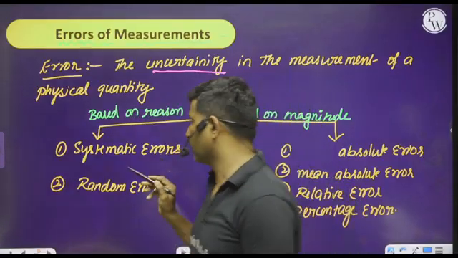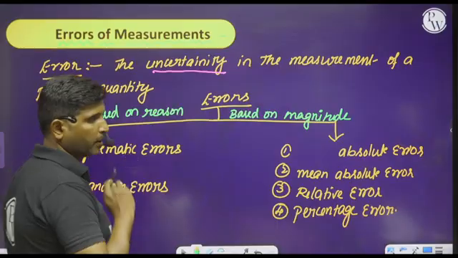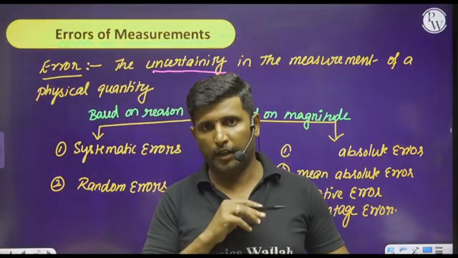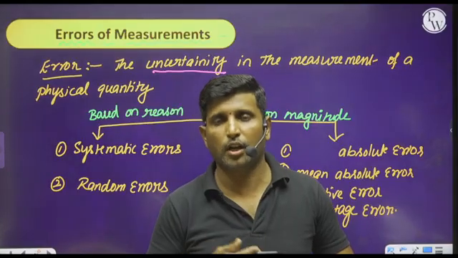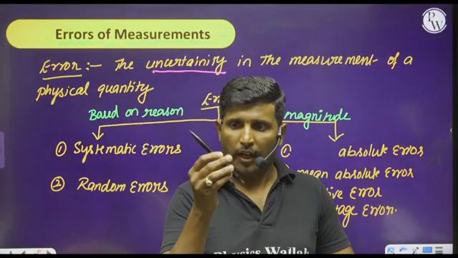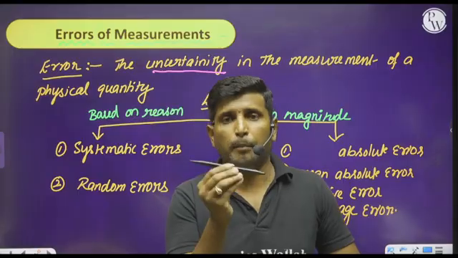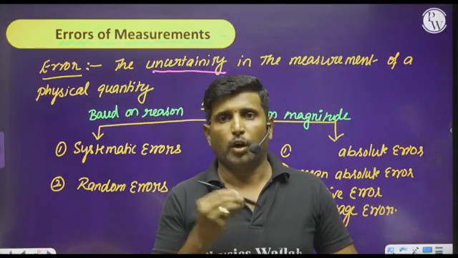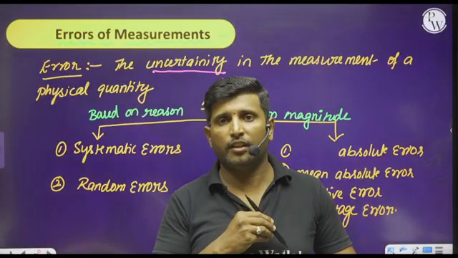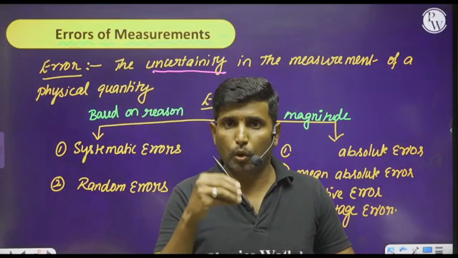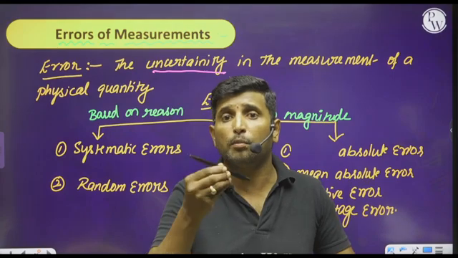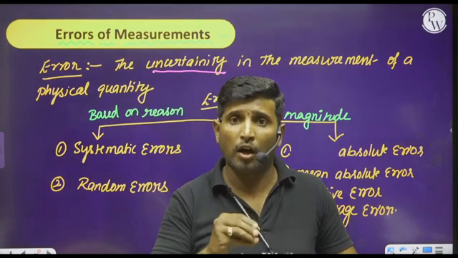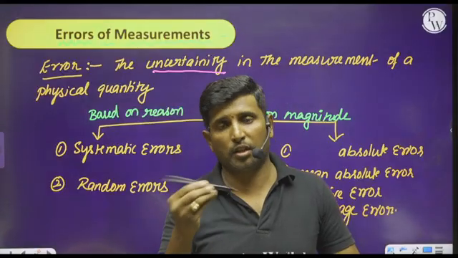And see here, what is the reason for getting systematic error? It is because the instrument we have chosen may be wrong to measure a quantity. And the second reason: if you follow the wrong procedure or the wrong method, we may get the systematic error.